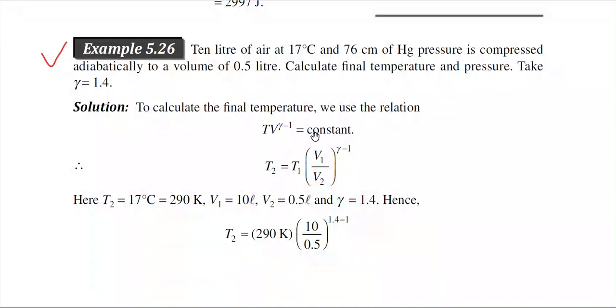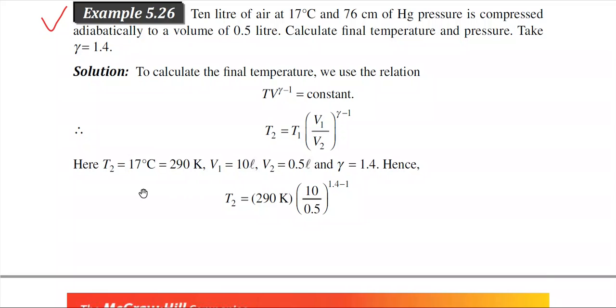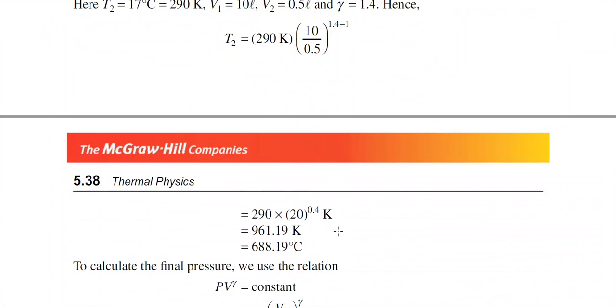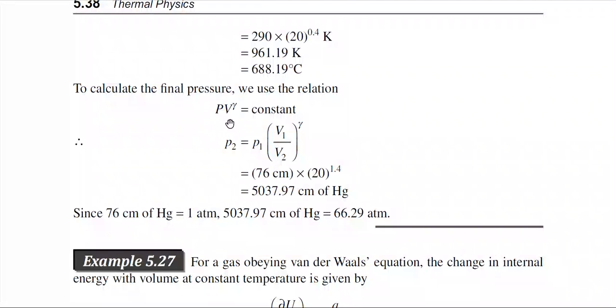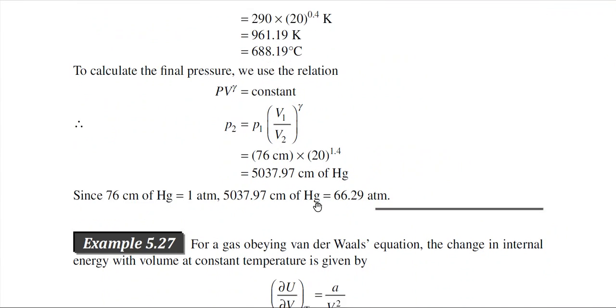So at first you are using the TV relation. This is the expression of the final temperature. You just put the values and you can calculate the final temperature. So this is the final temperature. Again, if you use the PV relation, then from the PV relation you can calculate the final pressure.